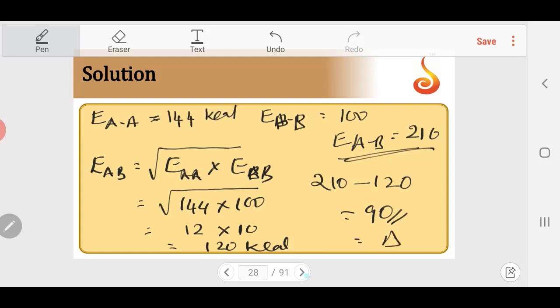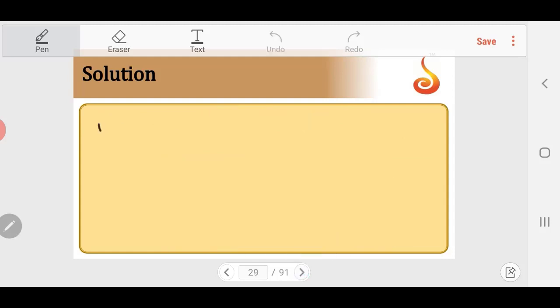So we have a formula for kilocalories. The difference in electronegativity of A and B is equal to 0.1017 into the square root of delta. 0.208 will be used if that is in kilojoules per mole. If it is kilocalories per mole, we have to use 0.1017.